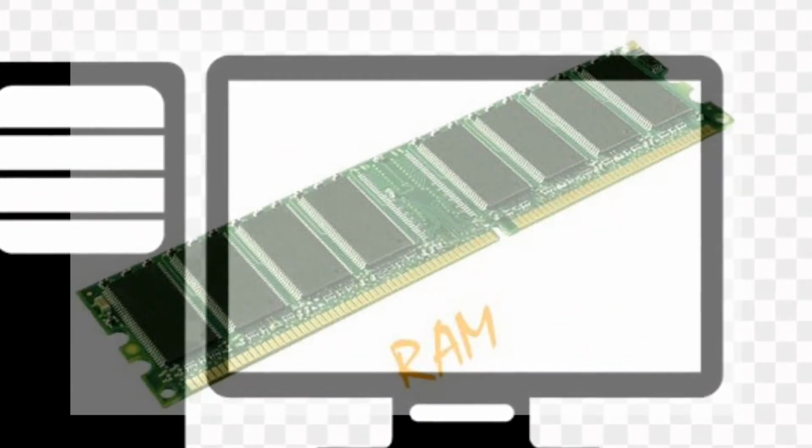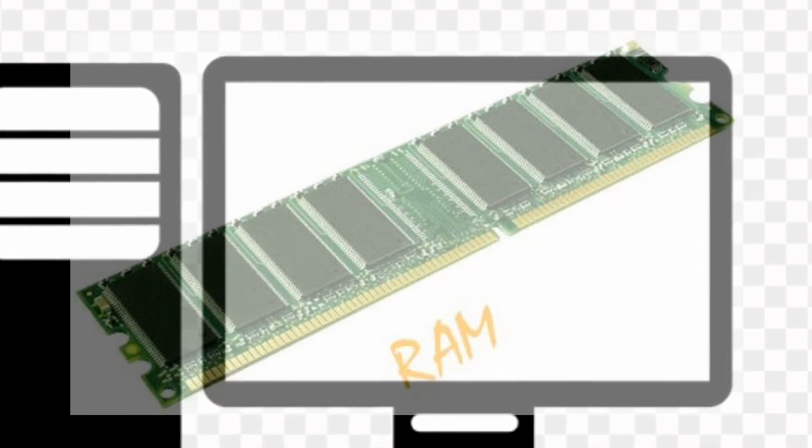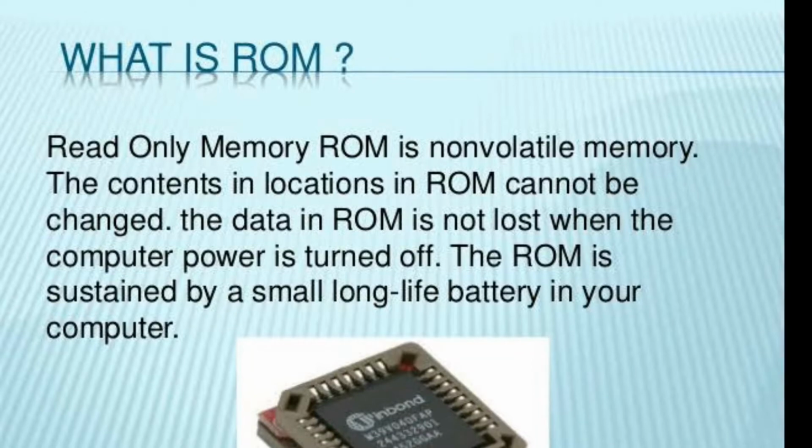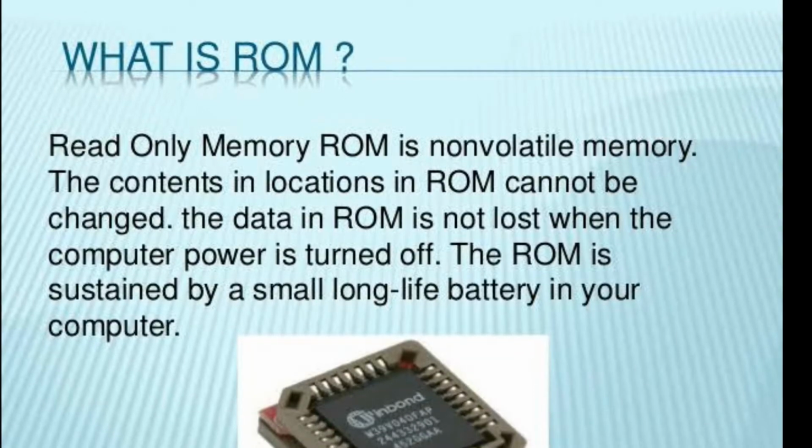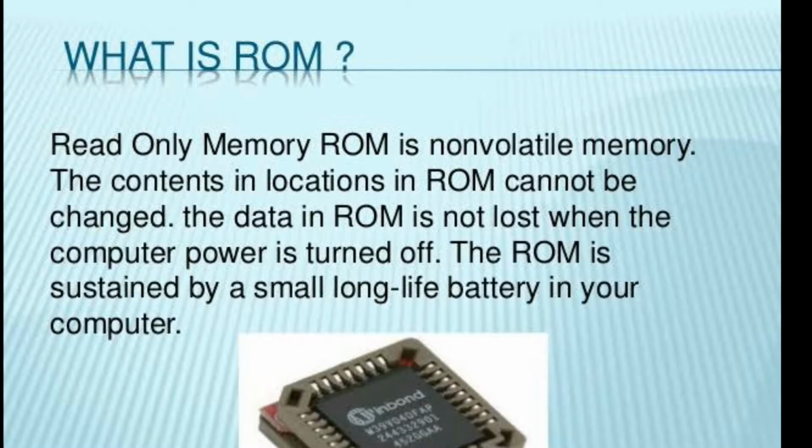I think you have understood about RAM. So next we will talk about ROM. ROM or read-only memory is a special type of memory whose contents can only be read. It is a permanent memory, so the contents of the ROM are not lost even when the computer is switched off. It is normally used to store the manufacturer's instructions. ROM also stores an initial program called the bootstrap loader that has the initial instructions to start the operating system software once the power is turned on.